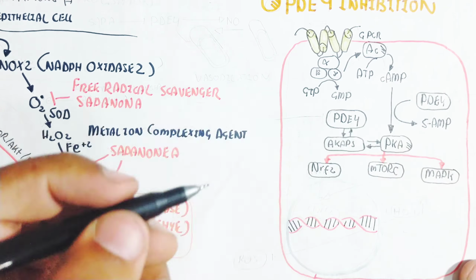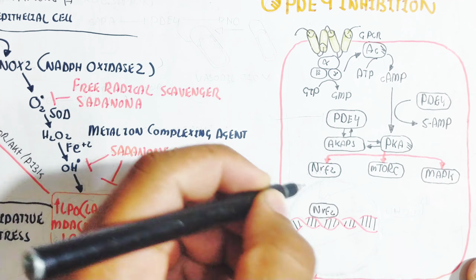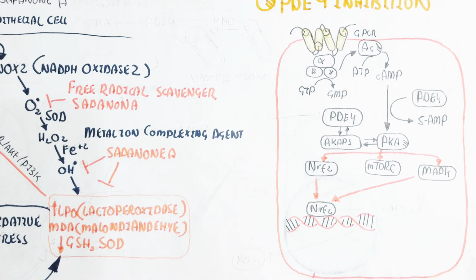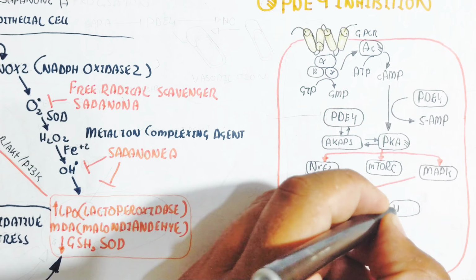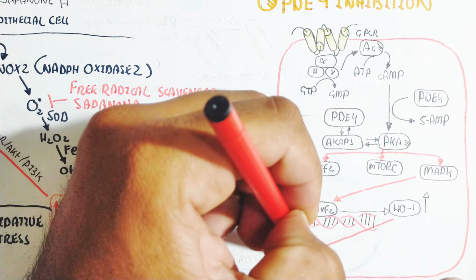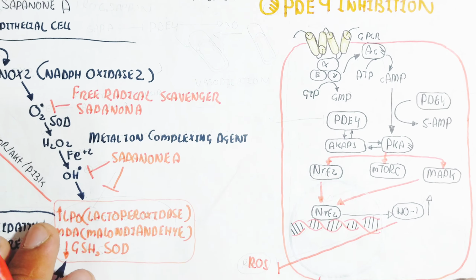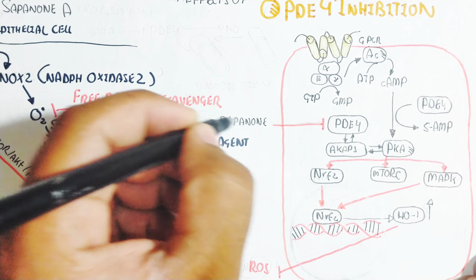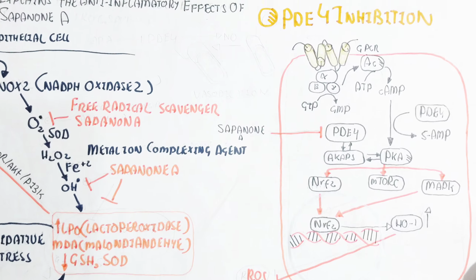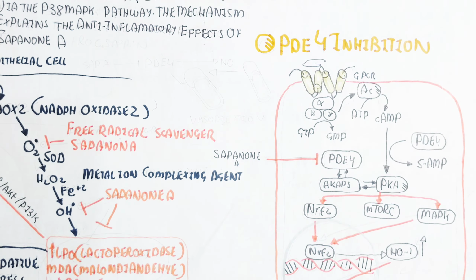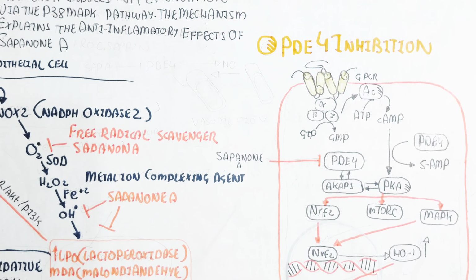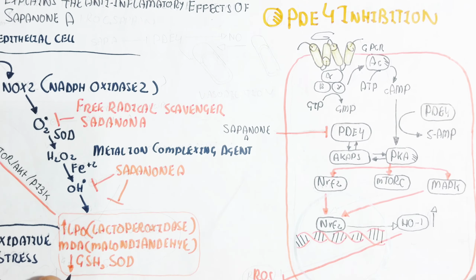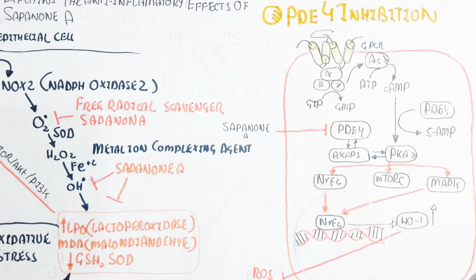MAP kinase and mTORC activate NRF2, which leads to an increase in HO1, and this HO1 inhibits reactive oxygen species. By this activation, cyclic AMP increases due to the PDE4 inhibition by Sappanone A. In this way, NRF2 increases, leading to an HO1 increase, and this HO1 increase inhibits ROS, reactive oxygen species.